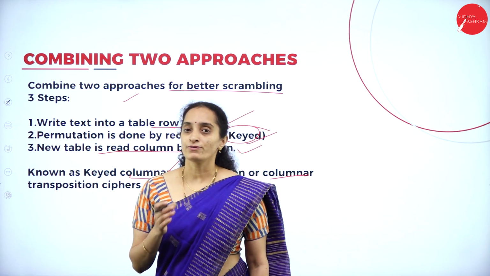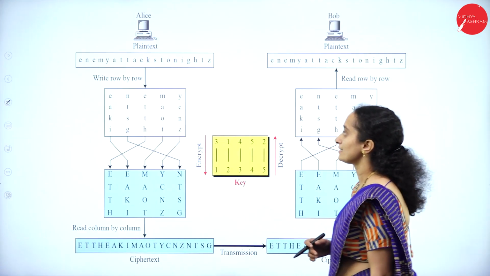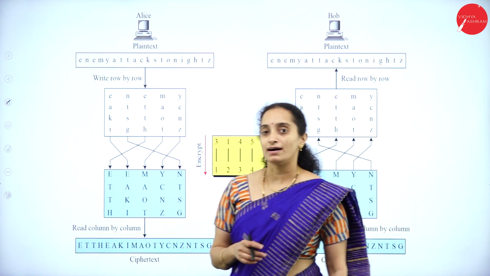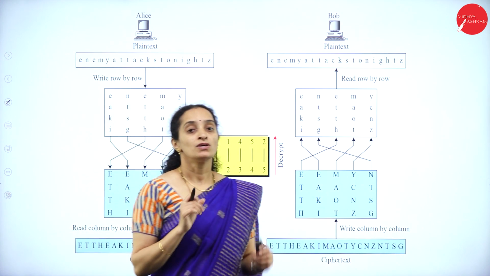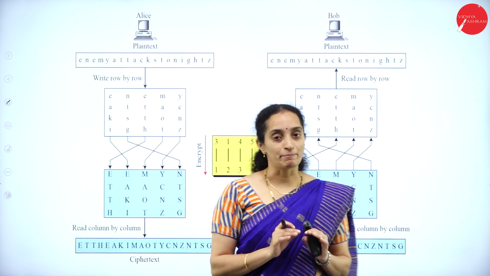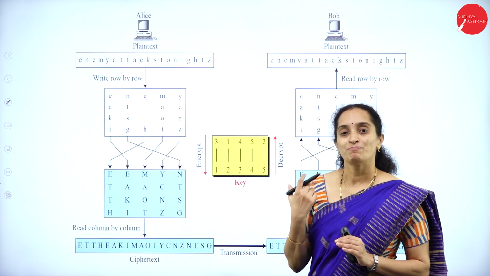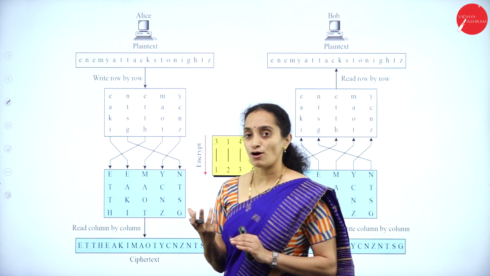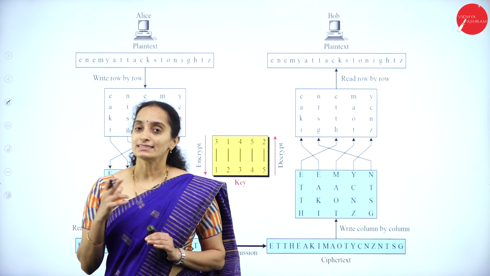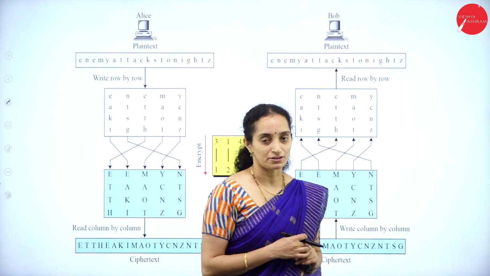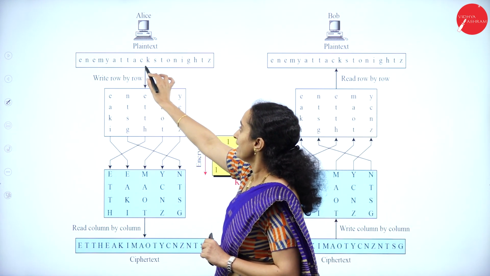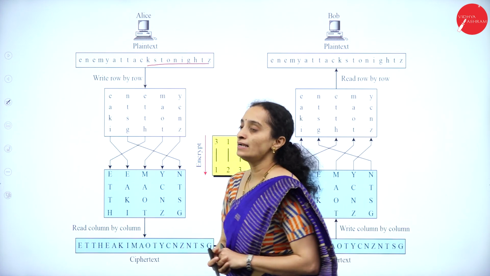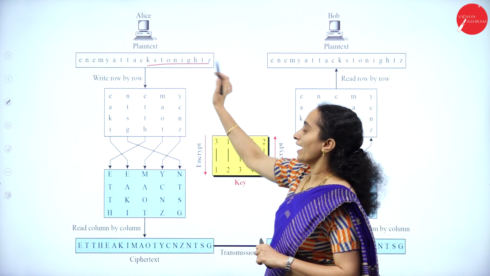How are we going to implement this method? Let us have a look at that method in this diagram, using the same example that we used in the previous example of the keyed transposition cipher. Here we have the example: enemy attacks tonight.